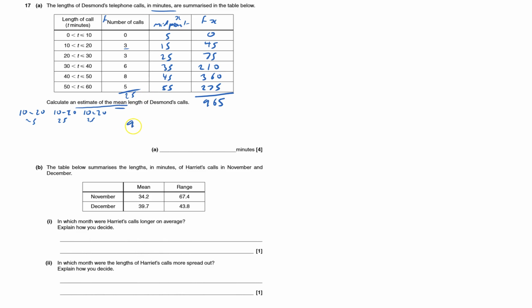So the mean is 965 divided by 25, that equals 38.6. Just check it makes sense. 38.6, yeah, is somewhere in the middle there. That's good, so I haven't done anything silly.